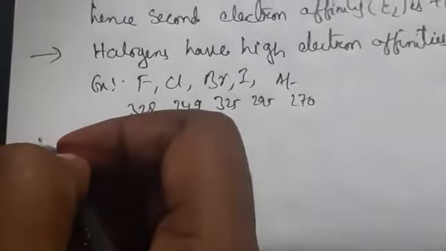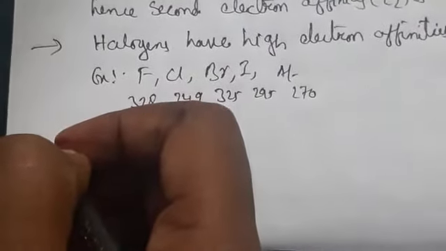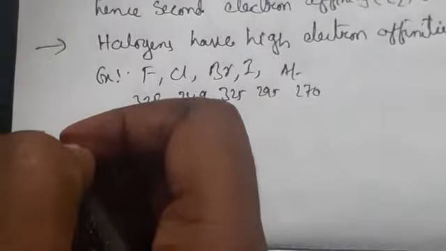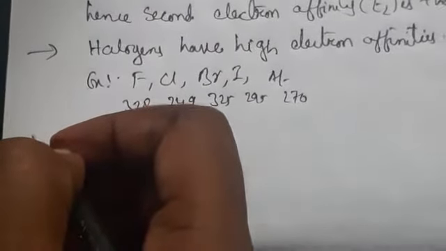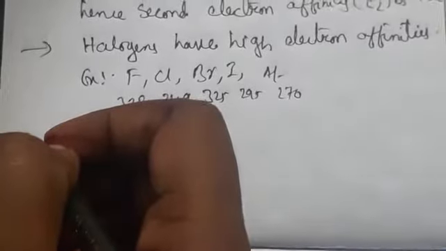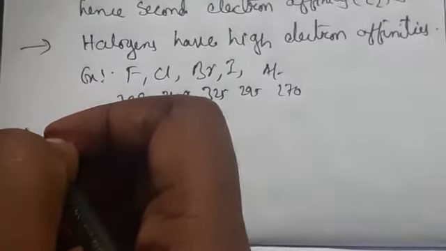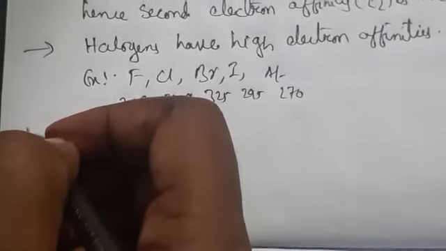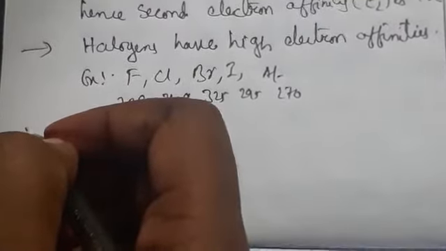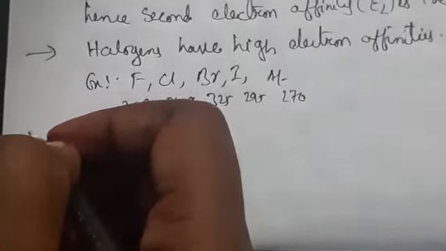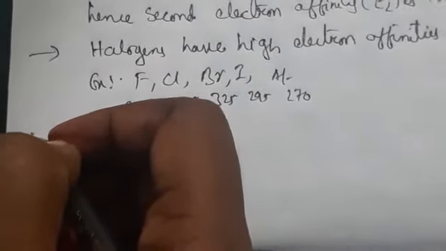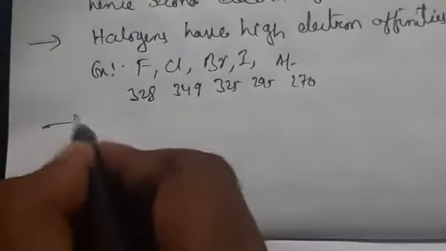The electron affinity of noble gases is 0: helium, neon, argon, krypton, the group 0 elements. For nitrogen and alkaline earth metals, the values are positive.